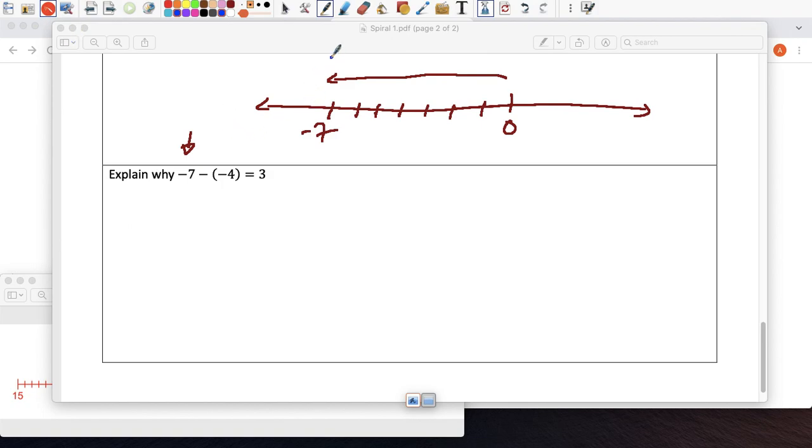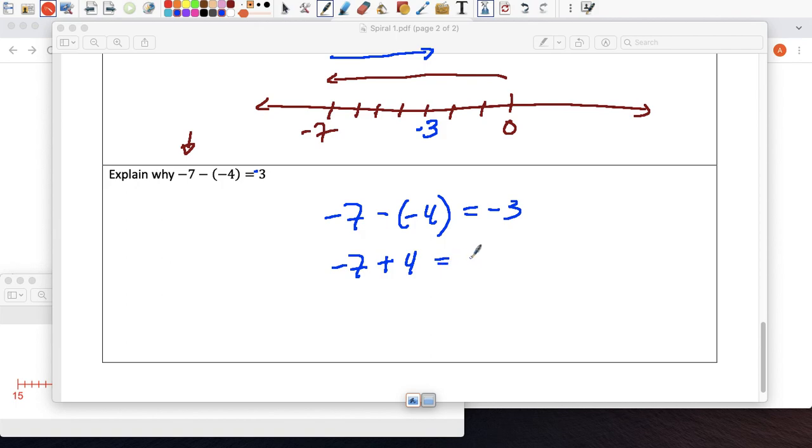So here, let's take negative 4. 1, 2, 3, 4. You end up here, which is, sorry, this is supposed to be negative 3. Right, so there's the explanation. Somebody else in class also said that negative 7 minus negative 4 can also be written as negative 7 plus 4. And that also gives you negative 3.